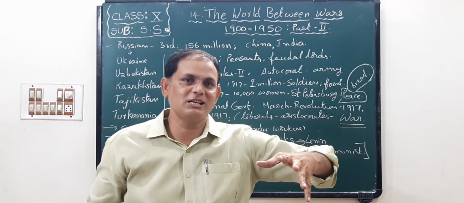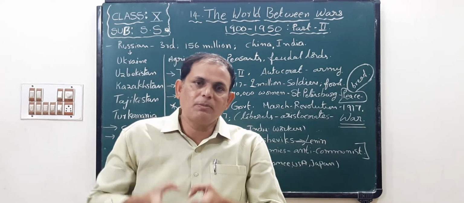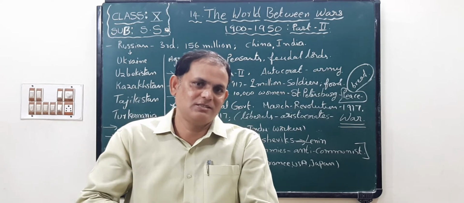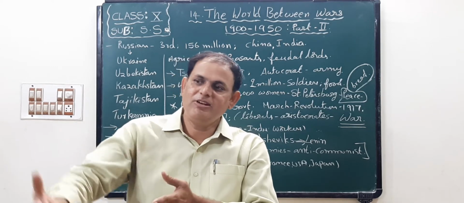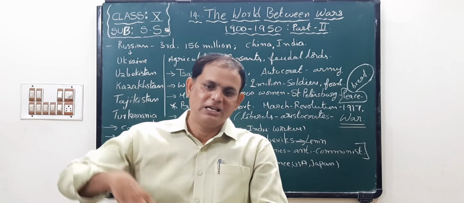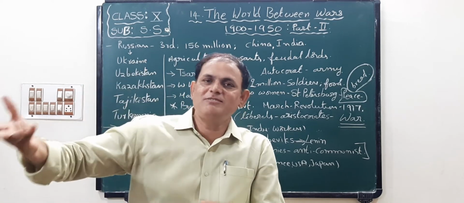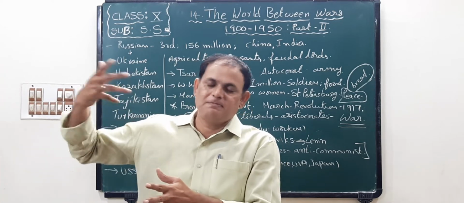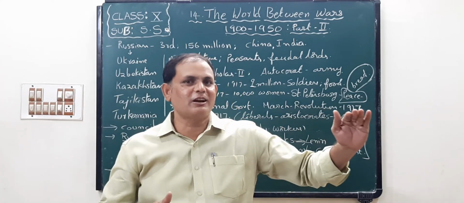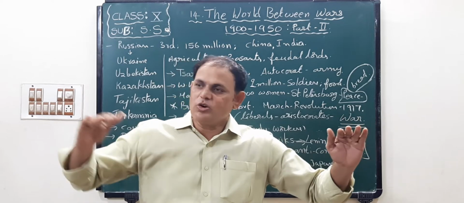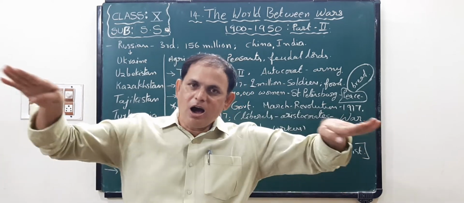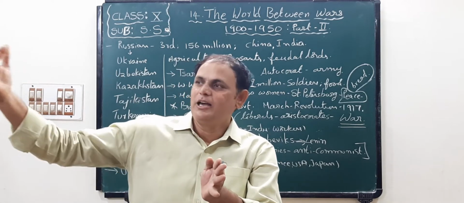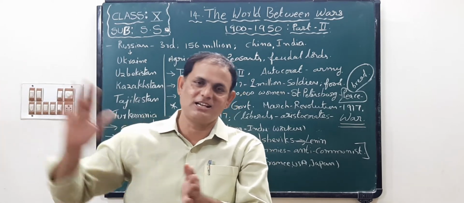Capitalist means those who have money invest in factories, companies and business. They earn some profit, and this profit they invest again. In this process they earn money. That is the capitalist economy, children. A socialist economy means all are equal, children, and that is followed by the USSR or Russia.